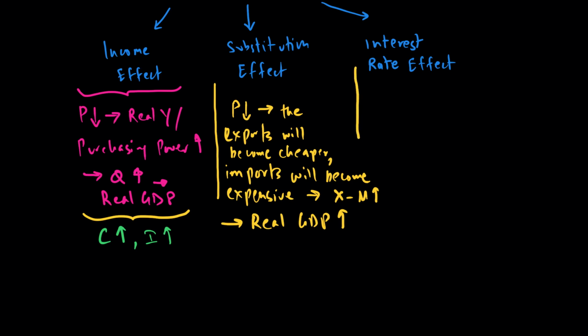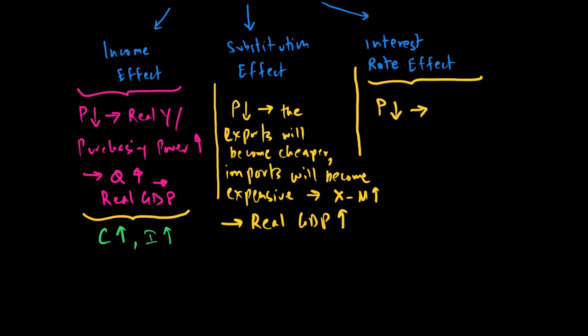The third reason is the interest rate effect, which says basically this: if the price level goes down, we will suddenly see that people will not be demanding too much of loans or too much money from other people, because now they don't need to, because things are becoming cheaper.